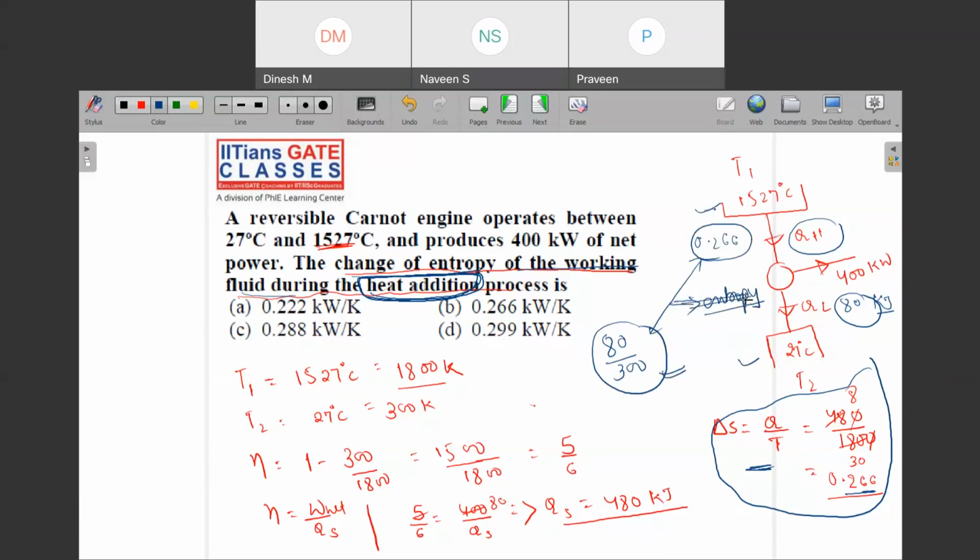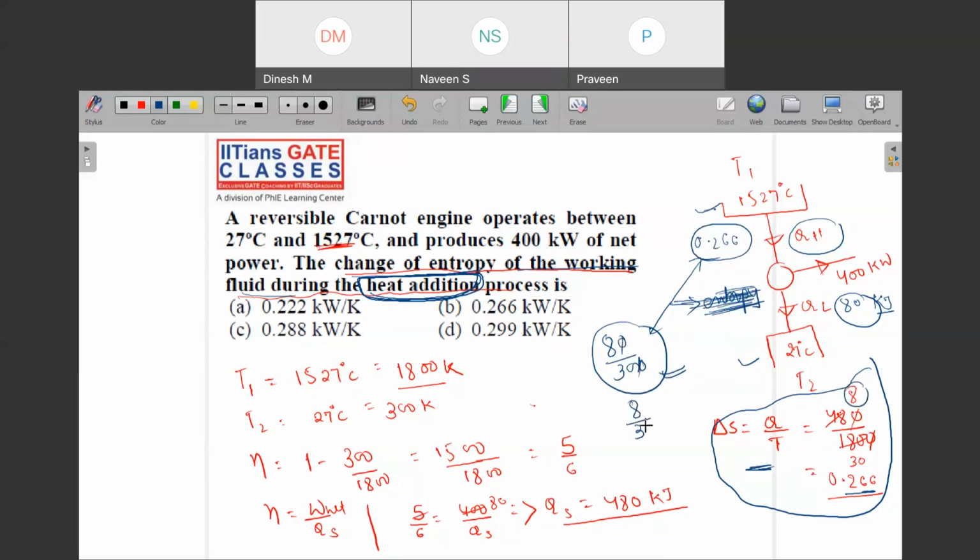But since it is a Carnot engine, there will be no entropy generation. So this will again be the same only. Can you see that 80 upon 300 here also we have reduced to 8 by 30 only. So this is 8 by 30 only.